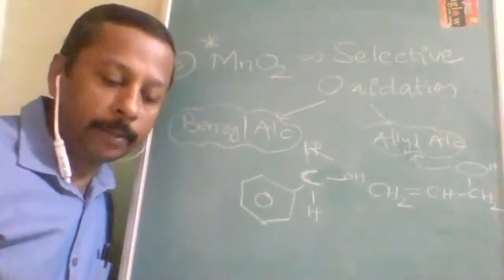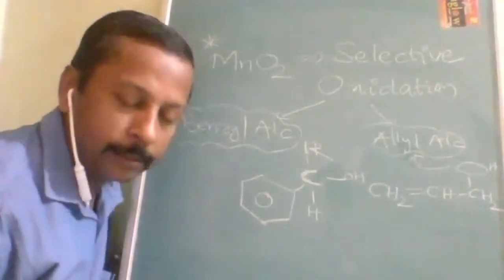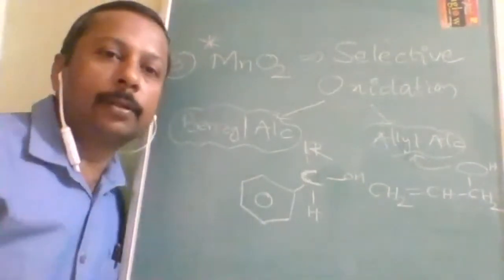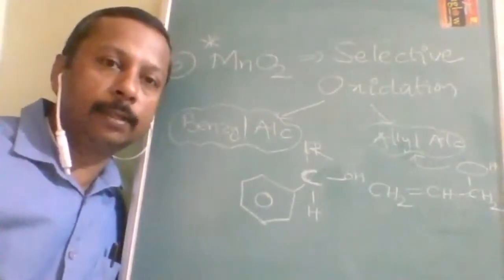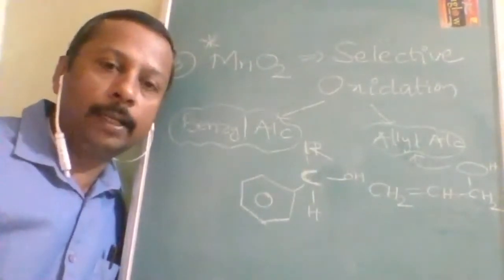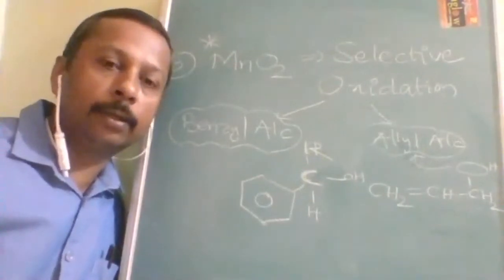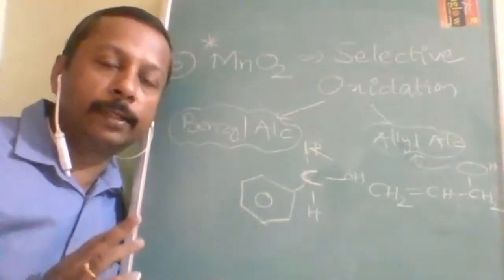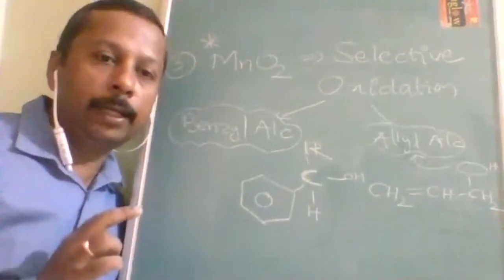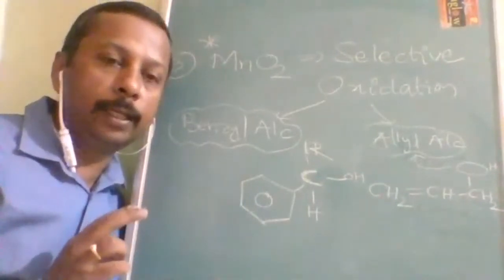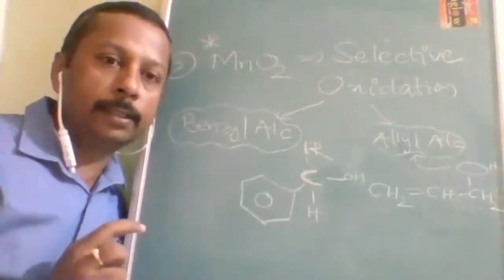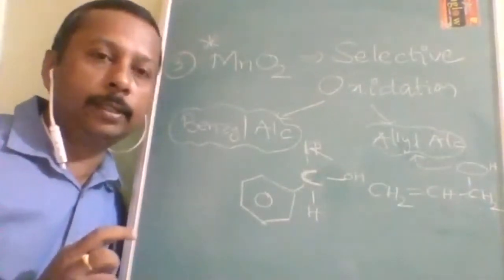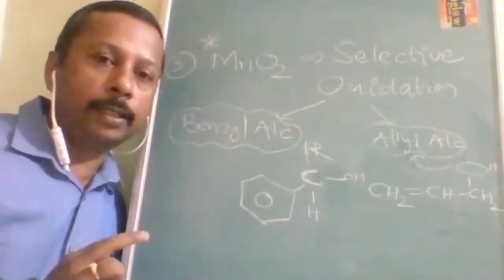So these are the common methods of preparation of aldehyde or ketone from alcohol. How many methods have we studied? Three methods. Mild oxidizing agent, in that I told you 5 reagents. Second one, strong oxidizing agent, I told you 2 reagents.